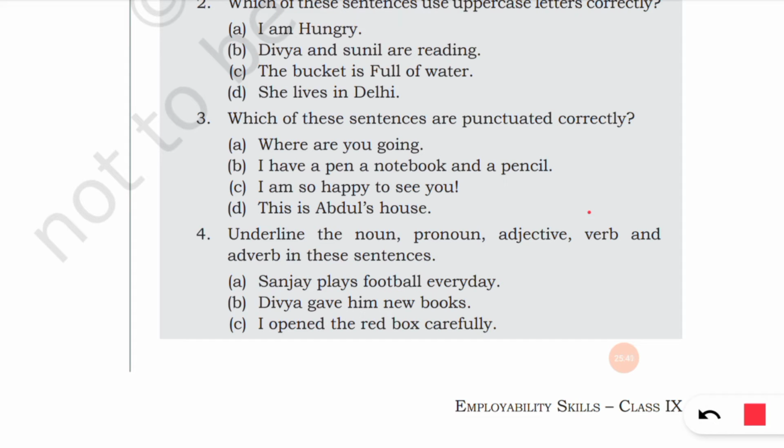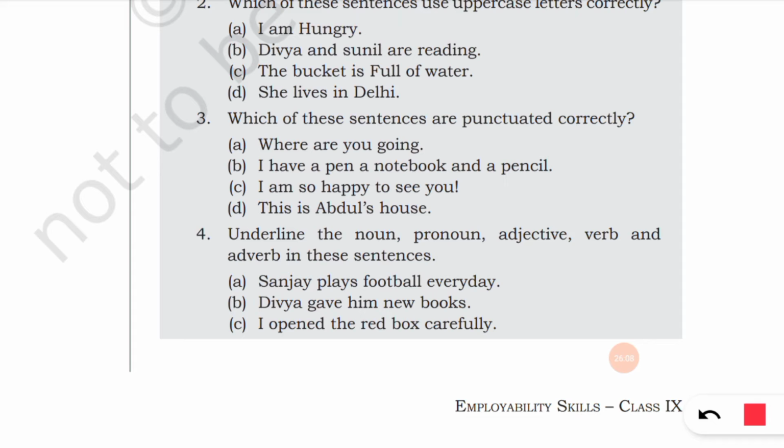Then Divya gave him new books. Divya is a noun. Books is a noun. Then gave is a verb. Him is a pronoun. And new describes what type of book it is. What type of book is it? New book. So new is an adjective.